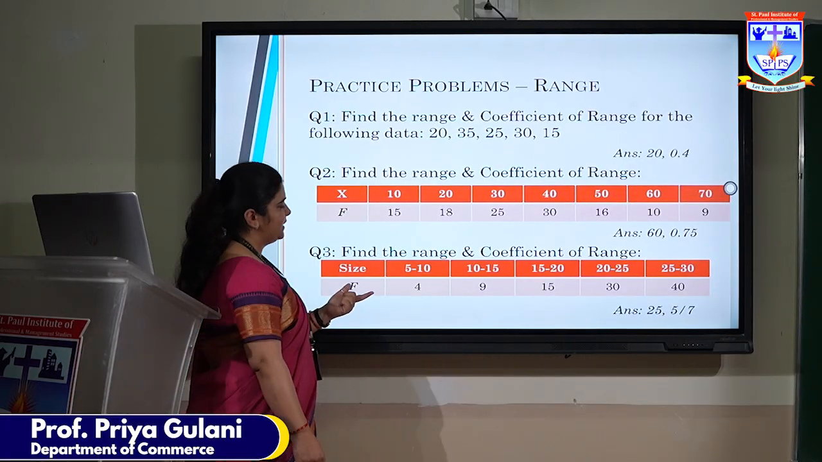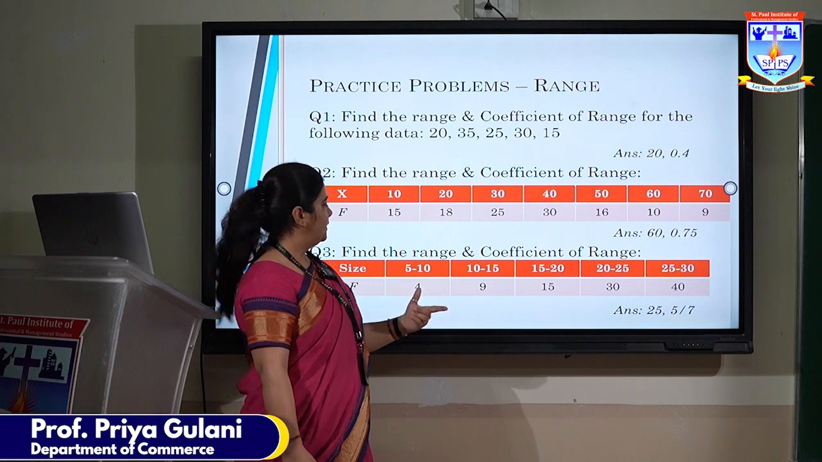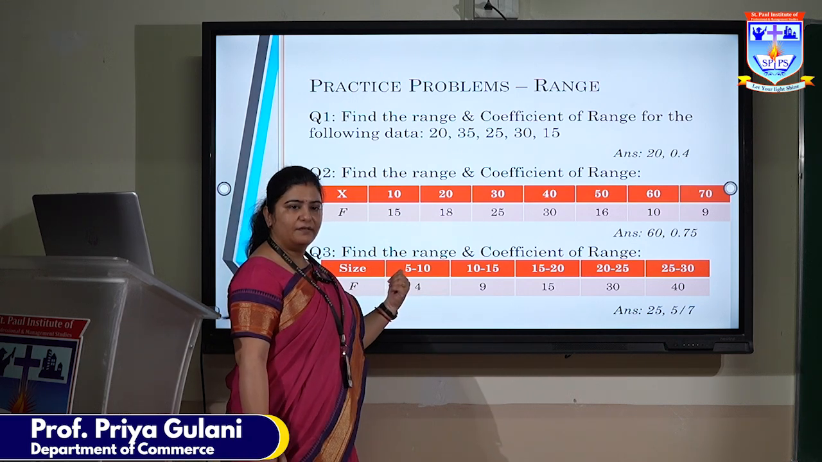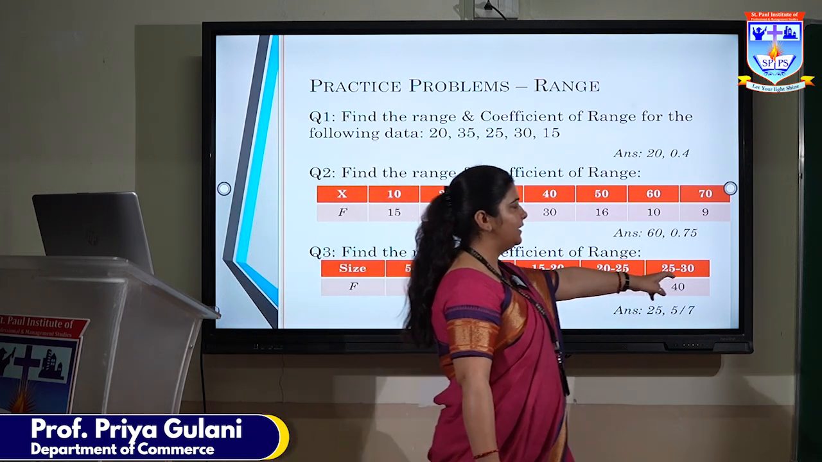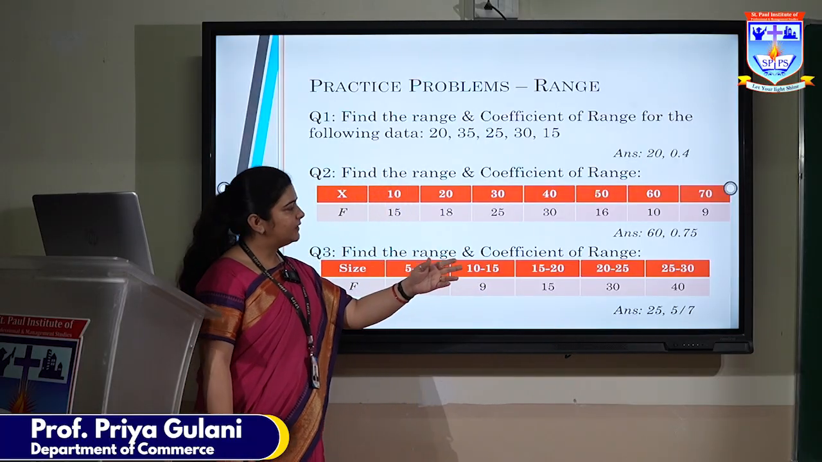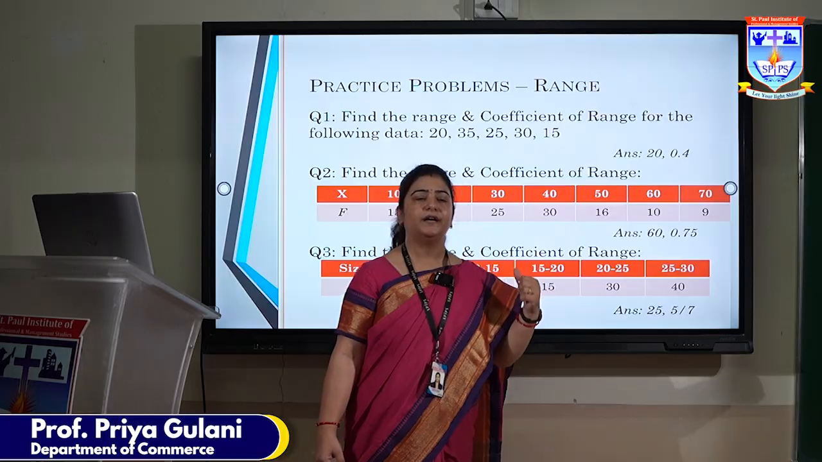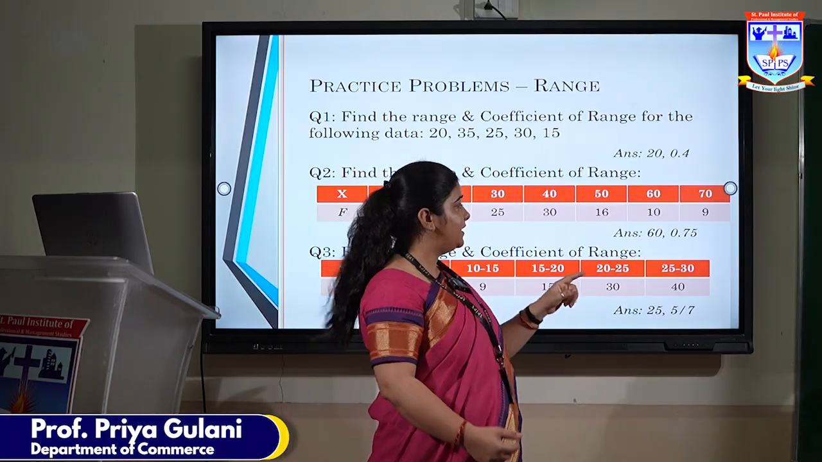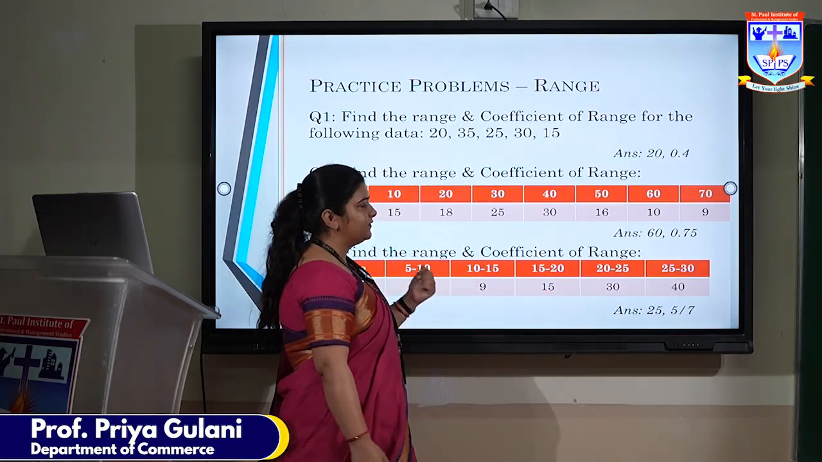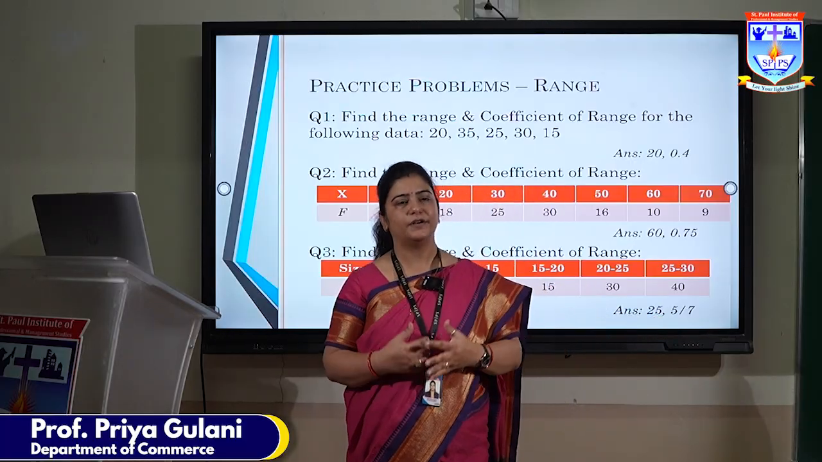Similarly, one more question is there with us. Here we have the group series, the smallest value being 5 and the largest value being 30. When we subtract 5 from 30, the answer is going to be 25, which is the range. And when we divide this 25 by the addition of 30 and 5, that is 35, the answer is going to be 5 by 7, which is in the form of ratio.